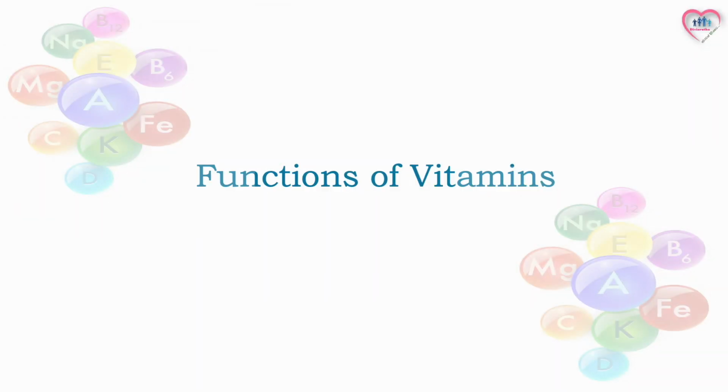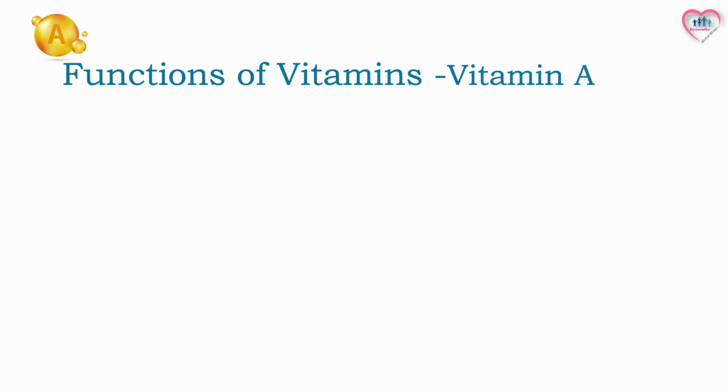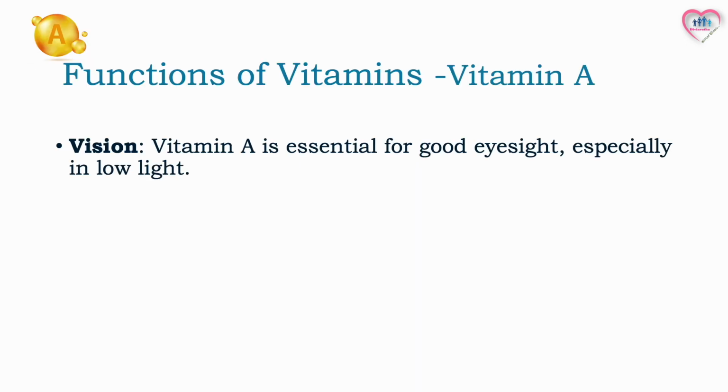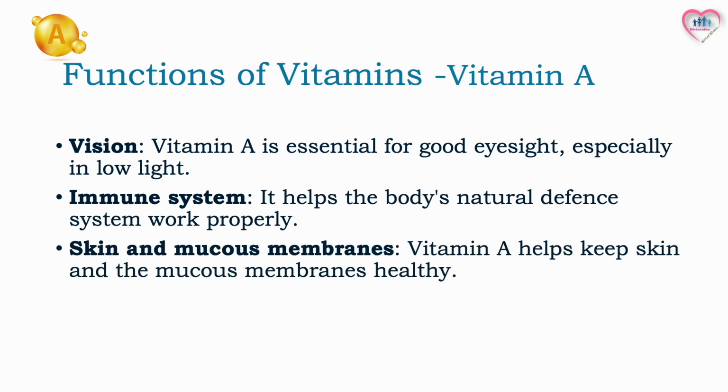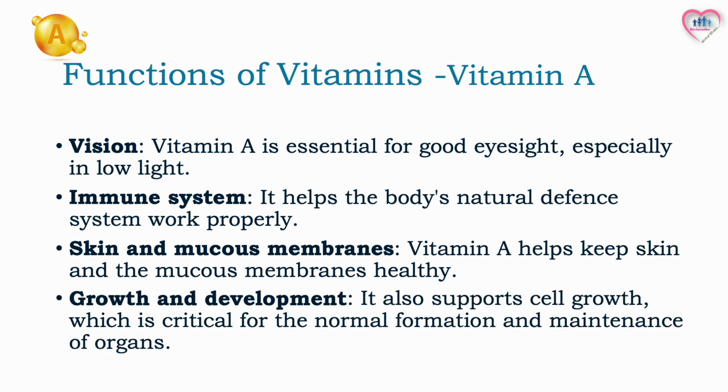Now let's look at the functions of vitamins. Functions of vitamin A. The most important function of vitamin A is vision. Vitamin A is essential for good eyesight, especially in low light. Vitamin A supports the immune system. It helps the body's natural defense system work properly. It also helps keep skin and the mucous membranes healthy. Vitamin A supports cell growth, which is critical for the development and maintenance of organs.